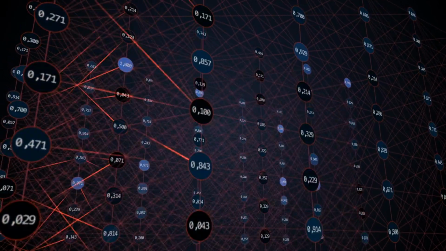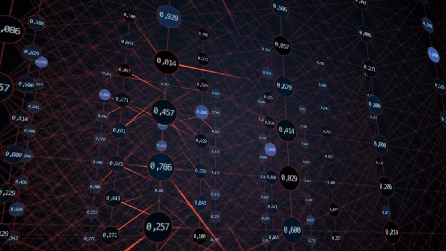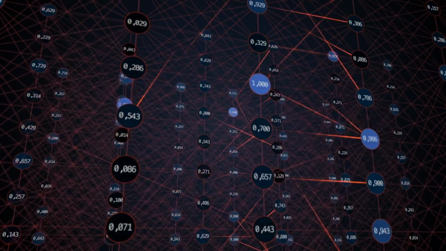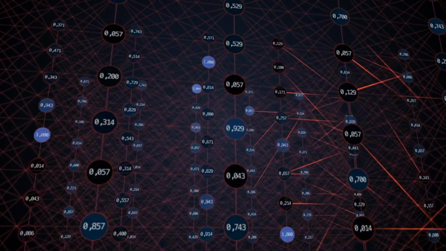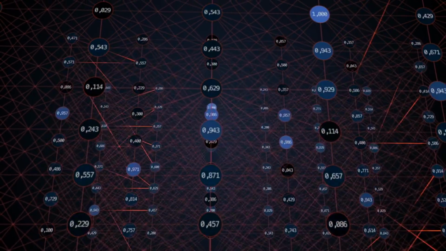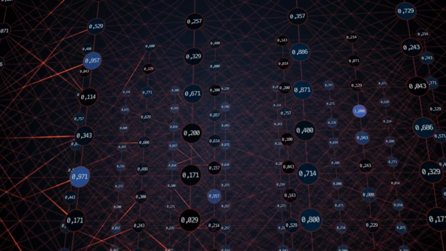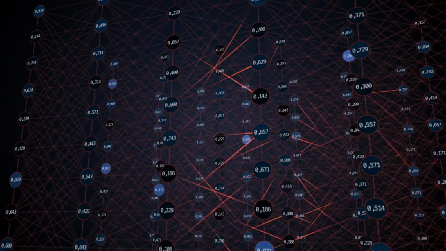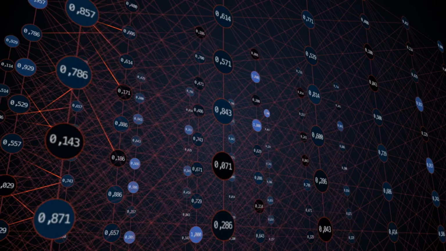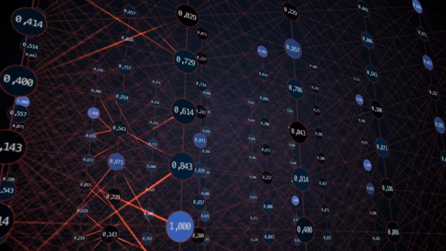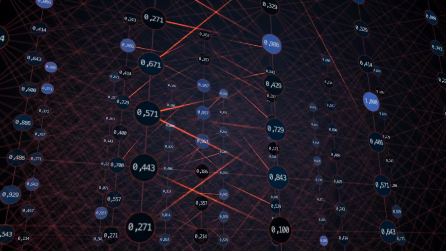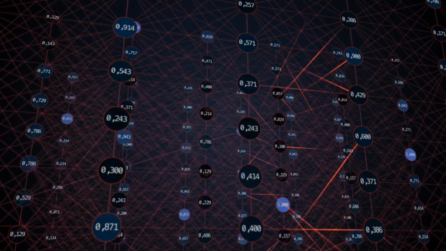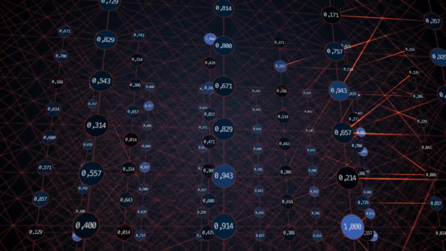Graph Prompt aligns pre-training and downstream tasks under a unified framework using a shared task template based on subgraph similarity learning. By framing both pre-training tasks and downstream tasks in terms of computing the similarity between subgraphs, it bridges the gap between these stages. This unified representation ensures that knowledge from pre-training transfers effectively to downstream tasks, minimizing discrepancies.